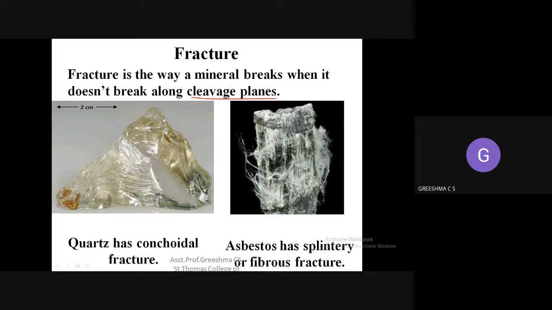Suppose if I'm cutting it horizontally, the top portion will have some icing, and the bottom portion will have some other materials. Icings will be there, cake will be there, creams will be there, everything will be distracted and disintegrated. The whole thing will be jumbled. So instead, if you cut along the cleavage plane, that is along the vertical direction, you will get a perfect slice. You will get a perfect piece.